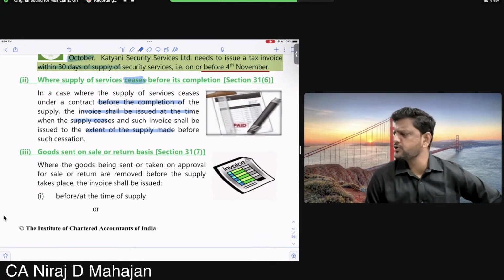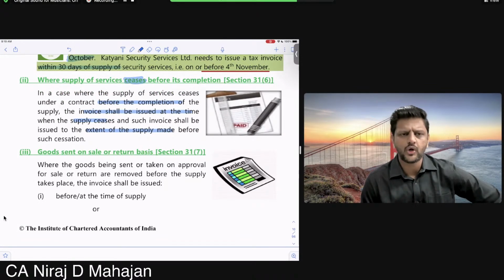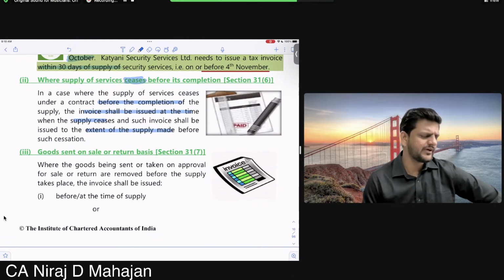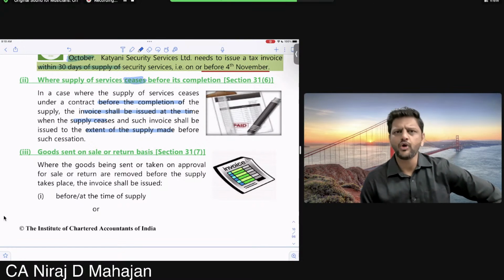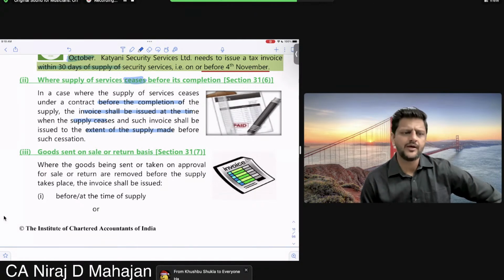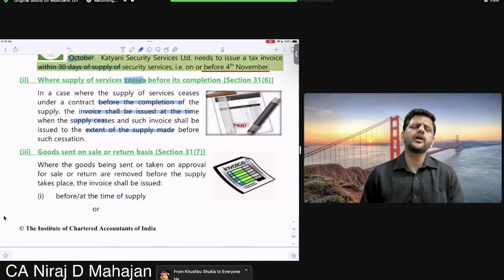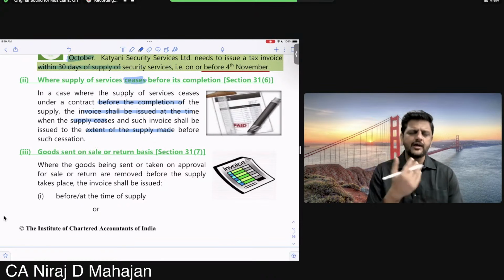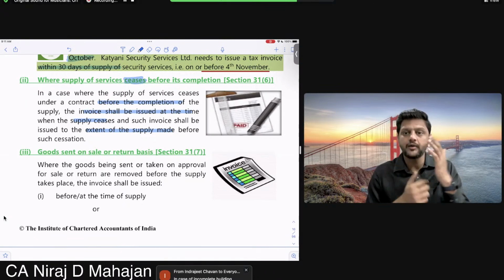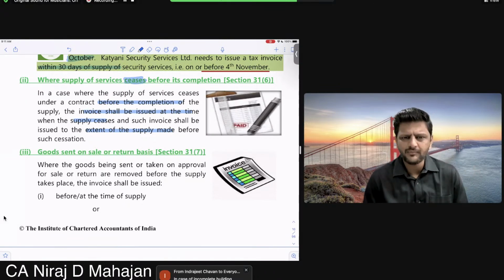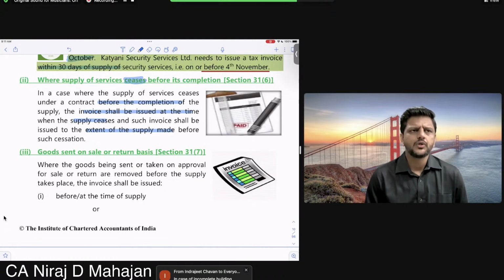Again, this concept also comes into picture in your contract act. If you remember contract act, I think it was quantum meruit. That means you are liable to pay for the work done, even if not fully completed. If it is partly completed, for that you have a right to claim money. Here also same concept. You could not complete the entire contract. So whenever you have stopped in between, now see, you have done a contract, children, for let us say 12 months.